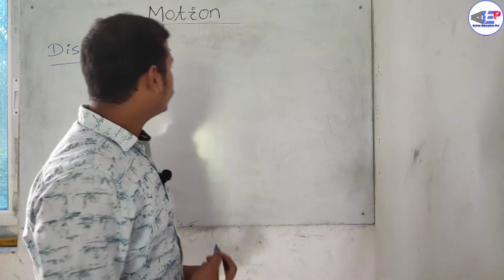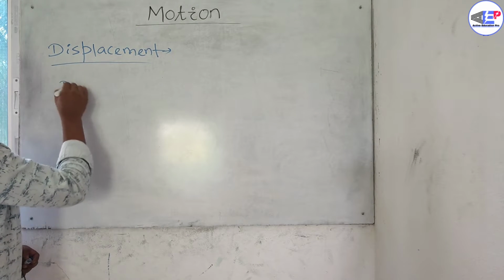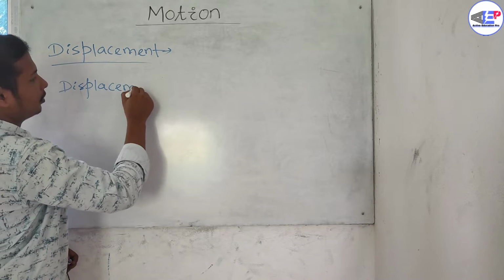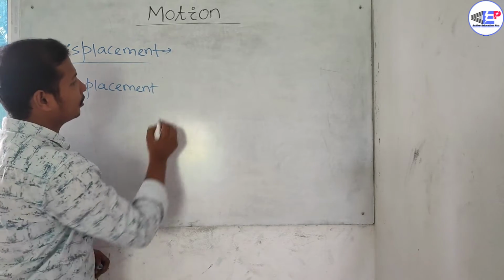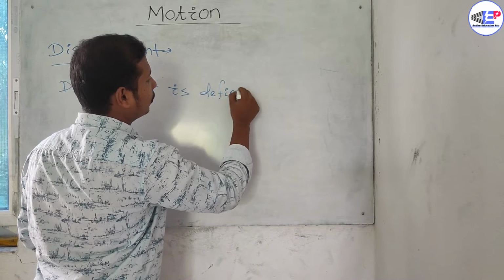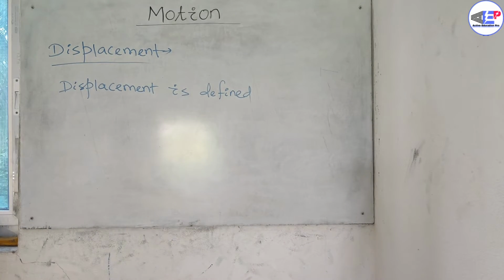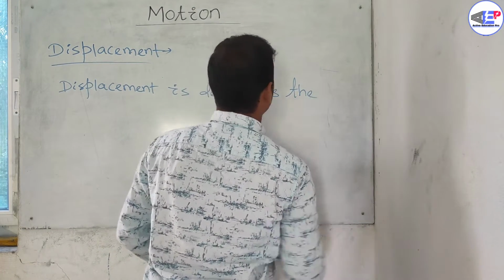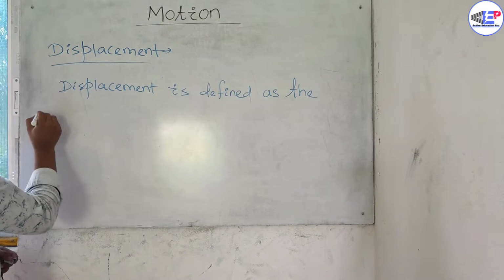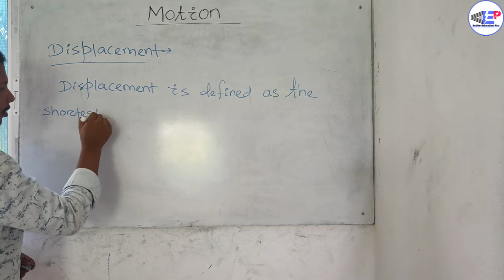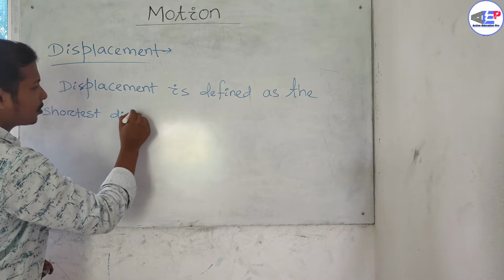So displacement is the shortest distance.